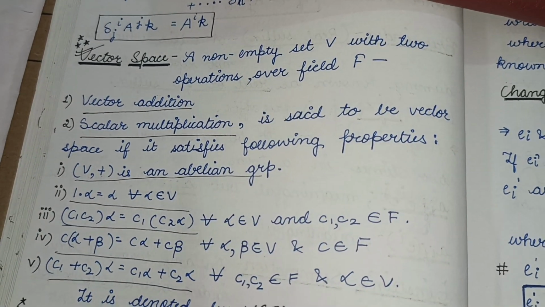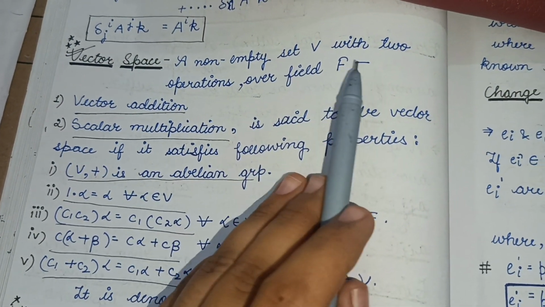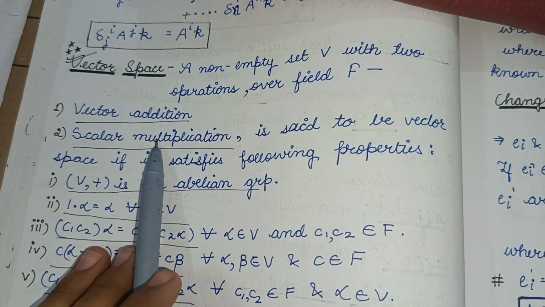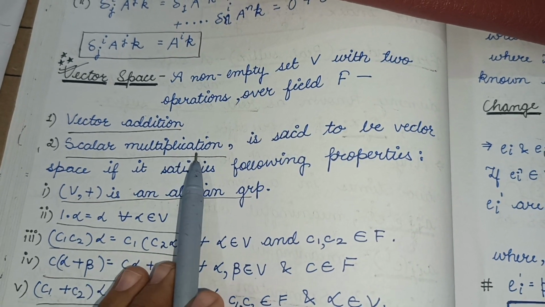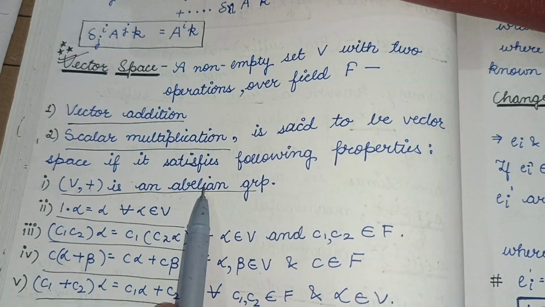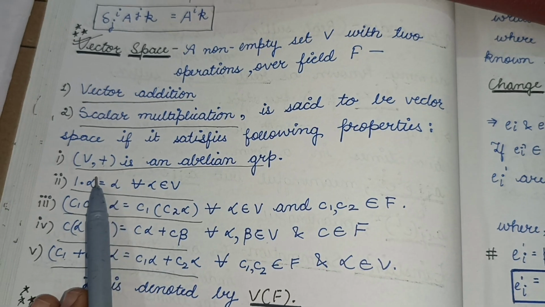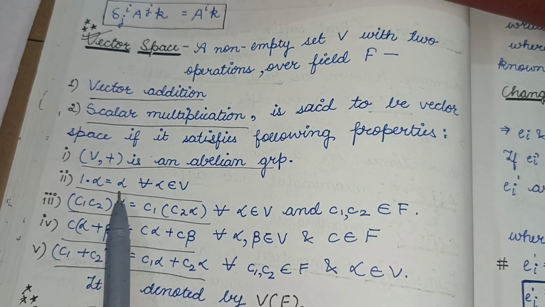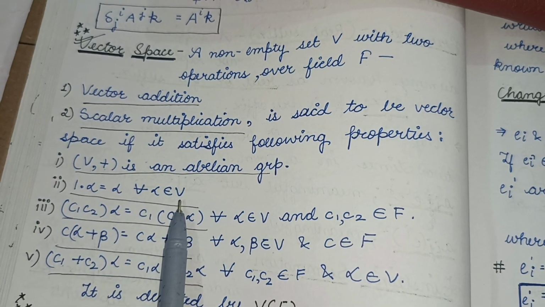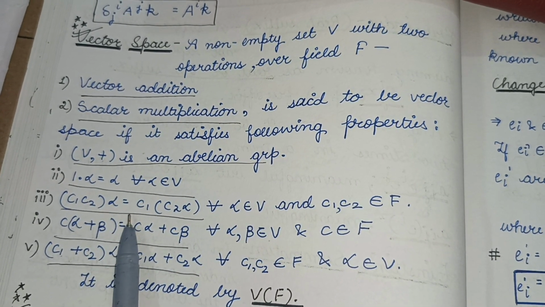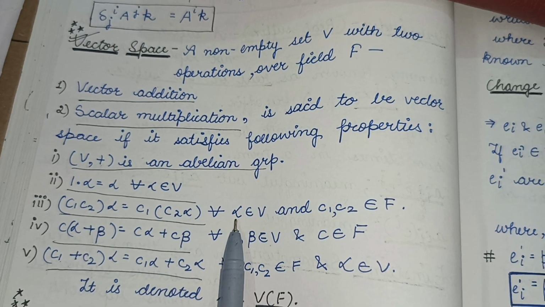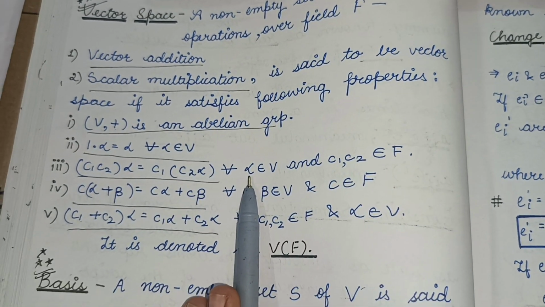A vector space is a non-empty set V with two operations over a field F, and these two operations are vector addition and scalar multiplication. It is said to be a vector space if it satisfies the following properties. First, V with respect to plus should be an abelian group, and 1 dot alpha should be equal to alpha for all alpha belongs to V, and (C1 C2) alpha is equal to C1 (C2 alpha) for all alpha belongs to V, and C1, C2 should belong to F.